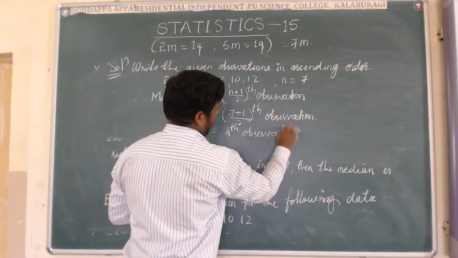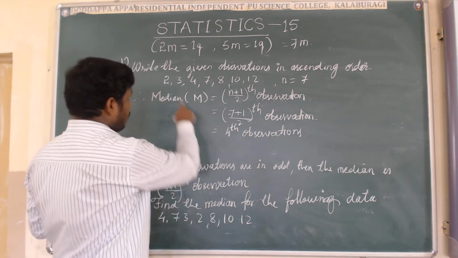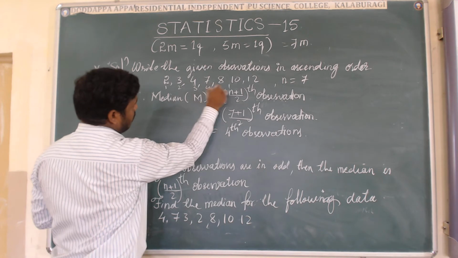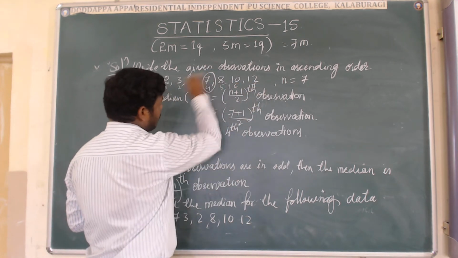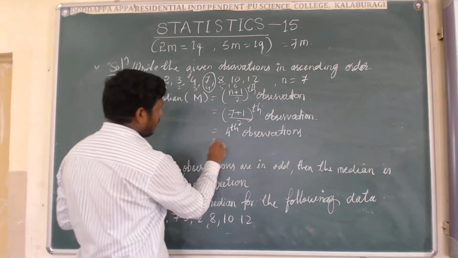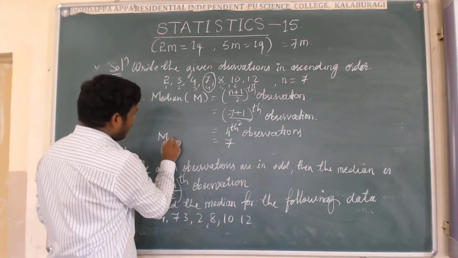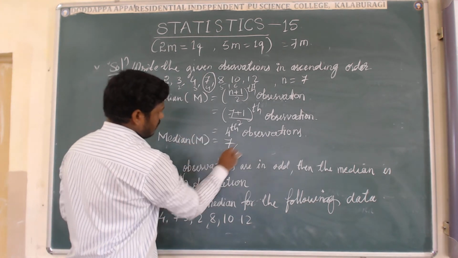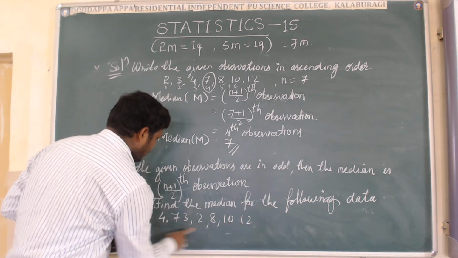Come to the ascending order format. Which one is the fourth? It is first, second, third, fourth, fifth, sixth, seventh. The fourth observation, that is 7, is the median. That is the median. 7 is the median for the given data.